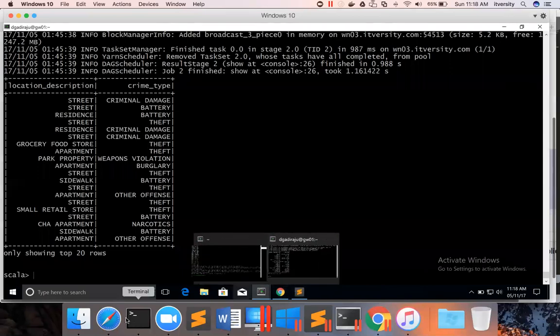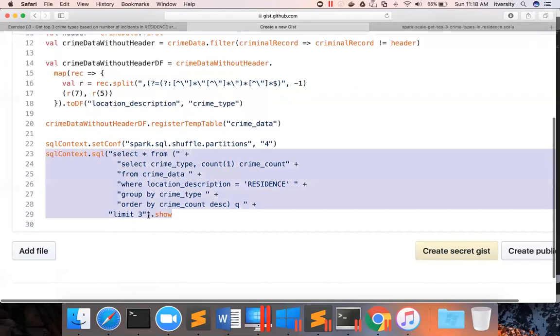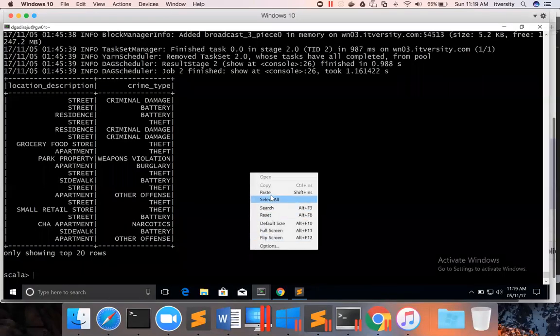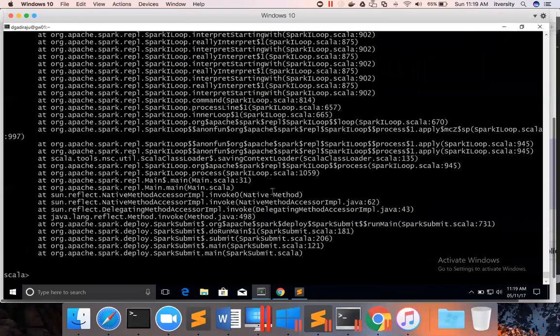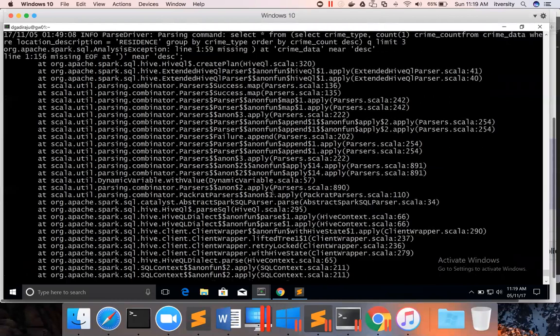There is one issue with the query. Yeah, I think it looks good. I can run this. Let me run these two code snippets. Okay, there was some error.